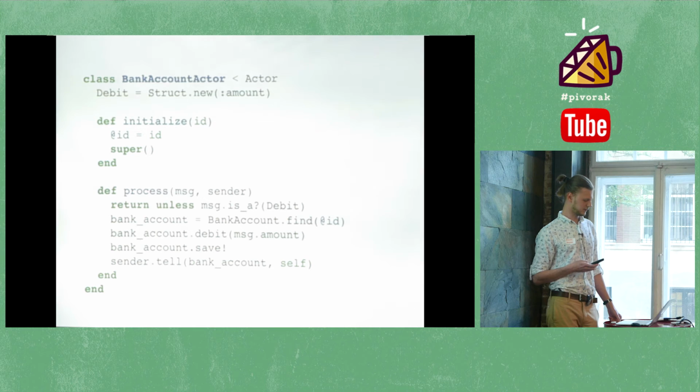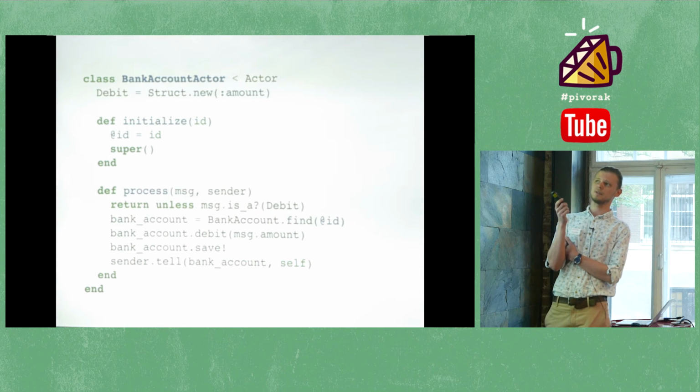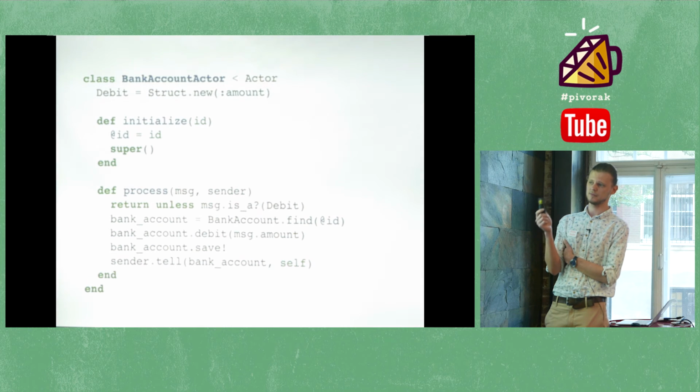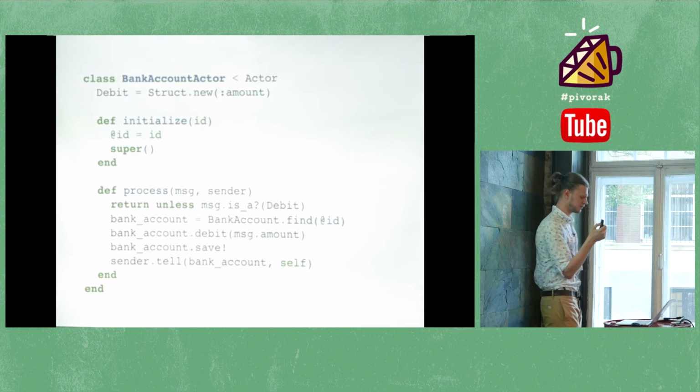So here's a bit more complex example. This is a bank account actor, which works with the same bank account model but without mutexes. So you can see that it's pretty much the same. We have a internal state, which is ID. We have a process method that knows how to handle only one message called debit. Every time it receives this message, it grabs the bank account from database, debit amount, save it, and send it back to sender. Send the change structure.